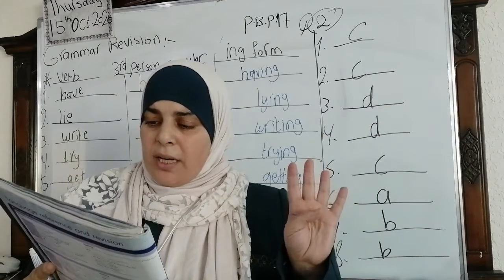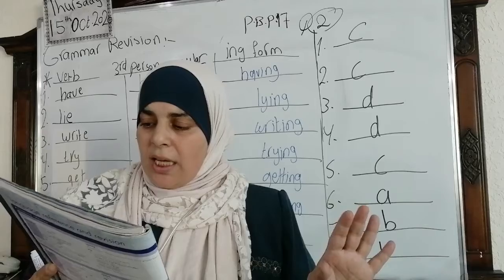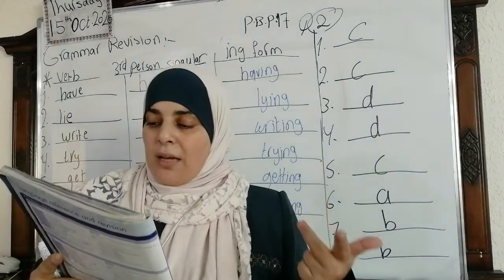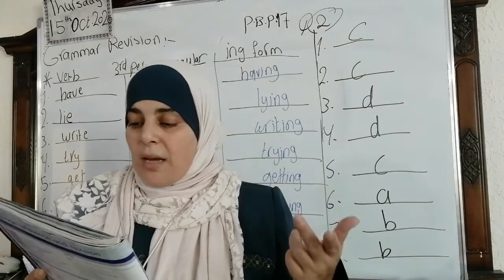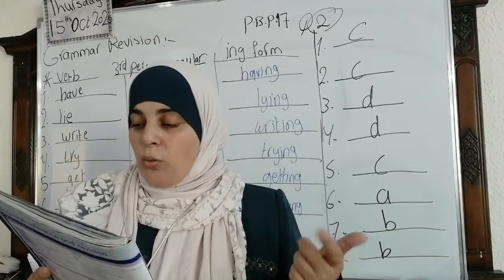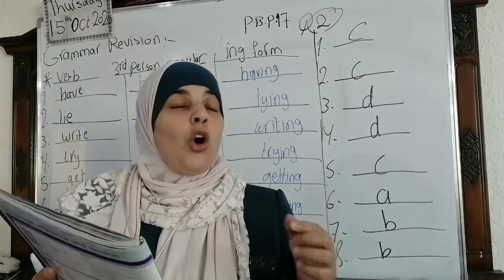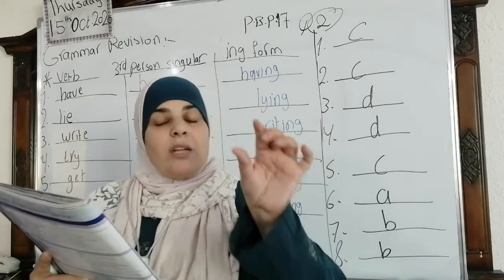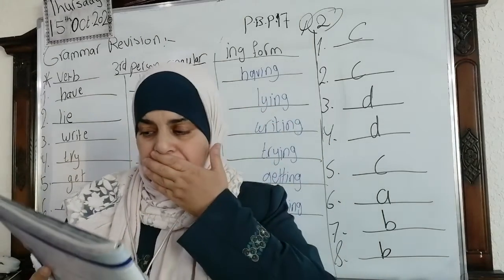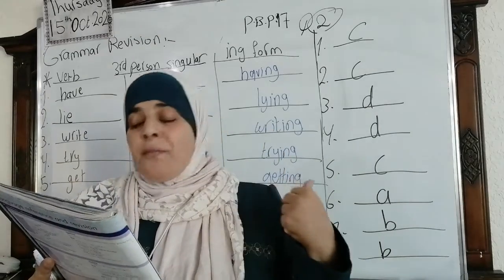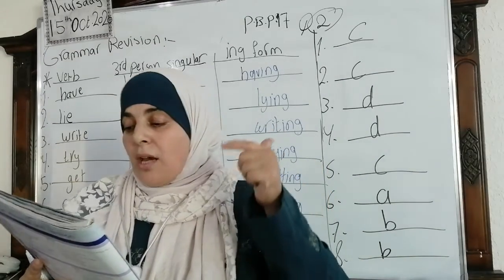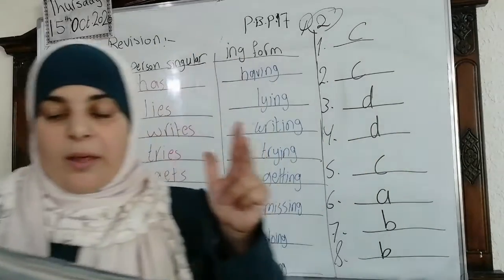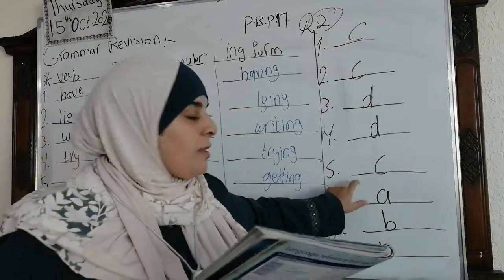Okay. Number 5. Where is your cousin? He normally on time. We say A, come. B, is arriving. C, arrives. D, is coming. Of course we are going to put C. Why? Normally, of course, is one of the keywords that shows you the simple present tense. So we are going to choose arrives, because arrives takes s. Why? Because with he or she or it, the verb takes s. So that's why we put C.